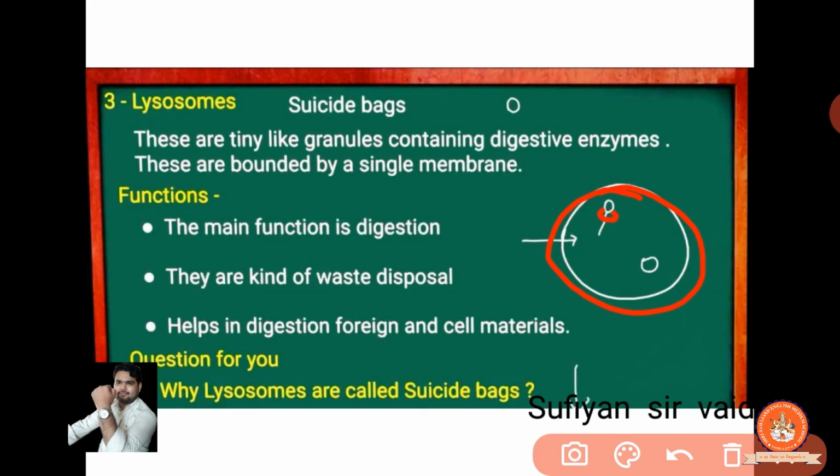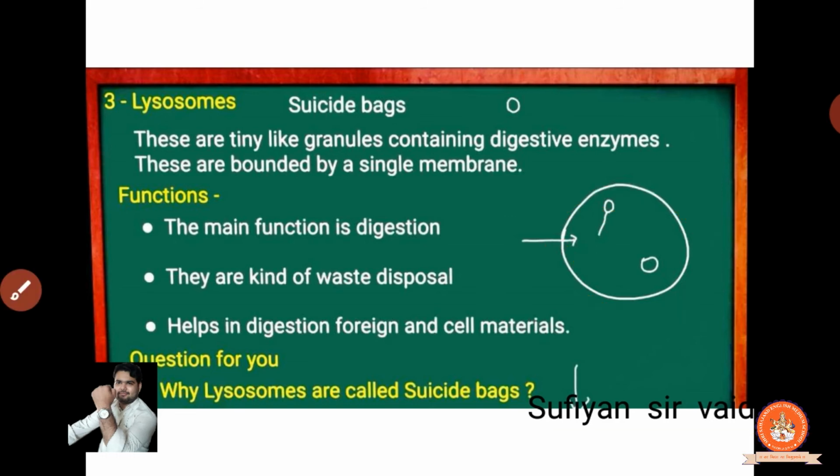Now if the metabolism is disturbed to these particular enzymes, what are they doing? When we get angry, what do we do? We throw things, break things. So what are they doing? They just digest their own selves. They digest their cell membranes. Clear? Because there is a very powerful digestive system. So this is the most-time question. Clear?